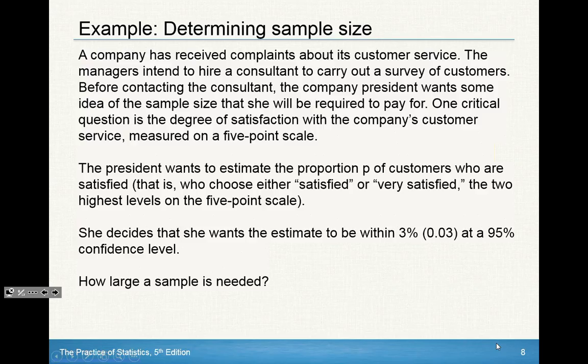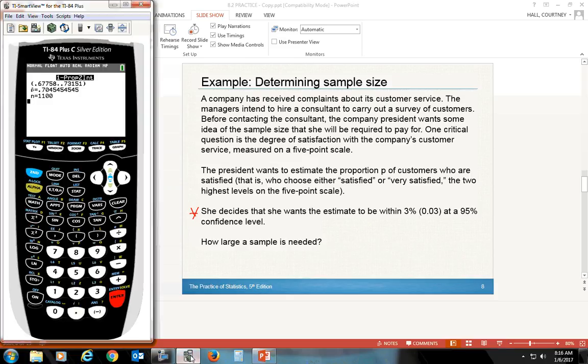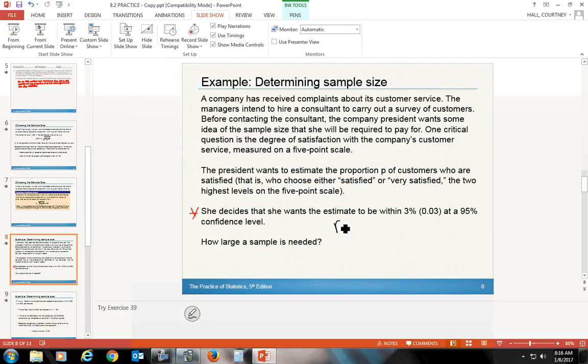And so they give us an example. I'm going to read down to the bottom. She decides that she wants to estimate to be within 3% at a 95% confidence level. How large of a sample is needed? With this problem, we don't really know anything. If you take a second and read the scenario at the top, we don't know the proportion. But she wants us to tell her what sample size she needs. So we're going to maximize the margin of error by saying, you know what, we're going to use our p hat, and we're going to say that it is 50%, okay?